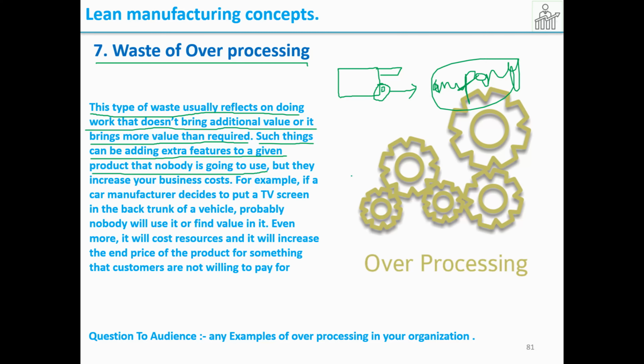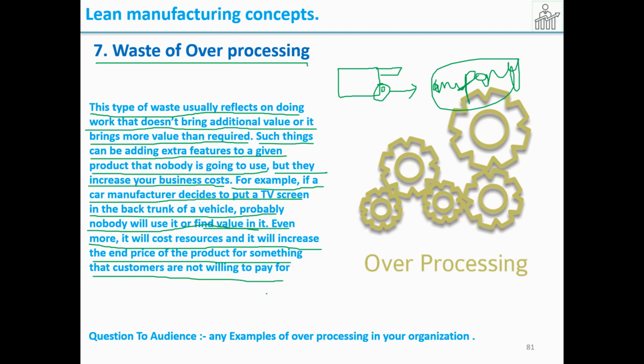They increase your business cost. For example, if a car manufacturer decides to put a TV screen in the back trunk of a vehicle, probably nobody will use it or find value in it. Even more, it will cost resources and increase the end price of the product for something that customers are not willing to pay for. So the extra feature is also overprocessing. And say, for example, the customer needs a rough finish of a particular material, but in order to impress the customer you're doing a smooth finish, and that is an extra process and extra cost for us. So we shall do what the customer really wants as per the drawing.